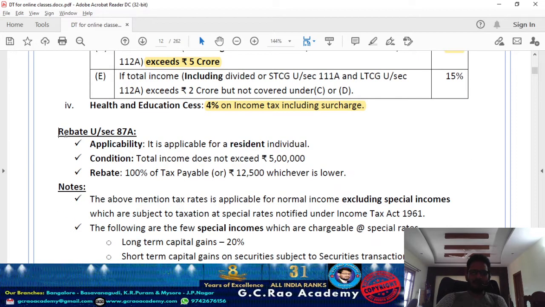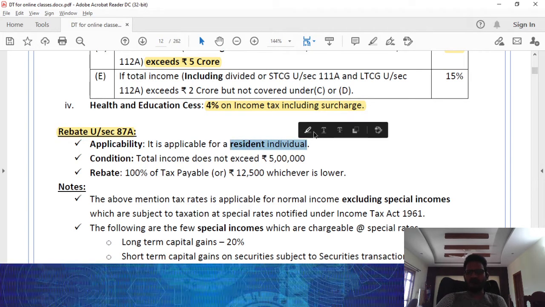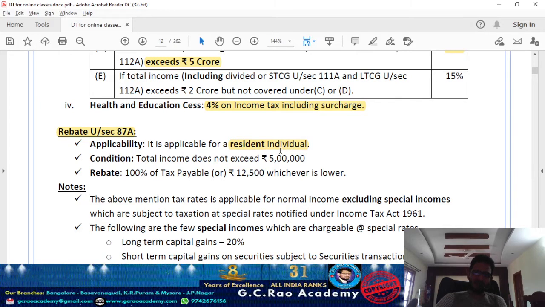Again, they are talking about the rebate under section 87A. Sir, in case the assessee is a resident individual, for claiming this rebate you should be an individual resident in India. Only a resident individual can claim rebate under 87A. And your total income should not exceed 5 lakh. Sir, even the total income during the previous year should not exceed 5 lakh rupees.